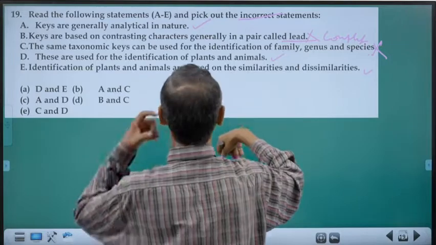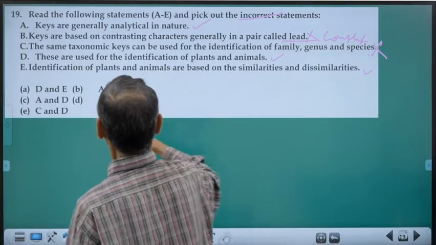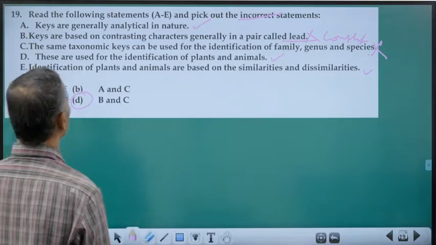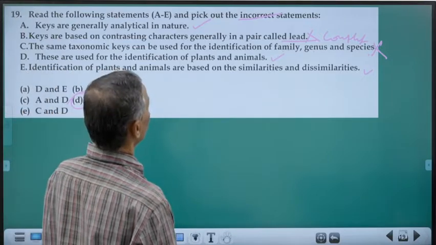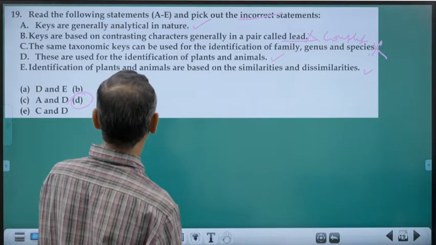So what is the option? B and C. You have these two statements which are all wrong.